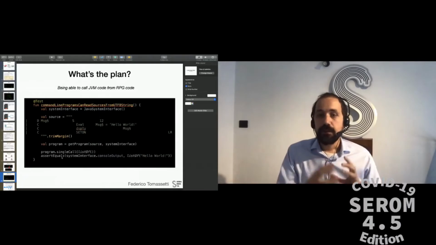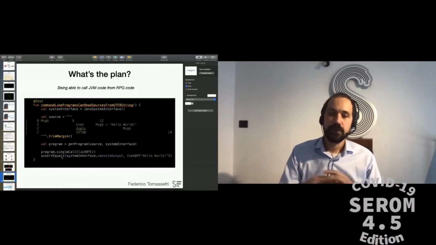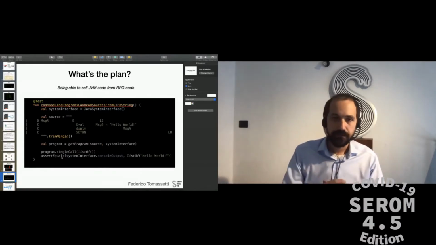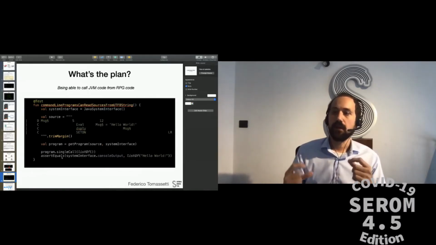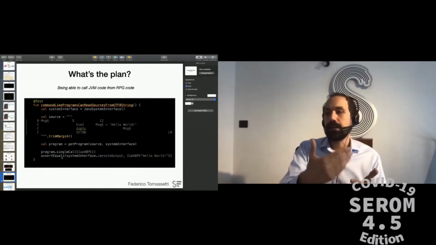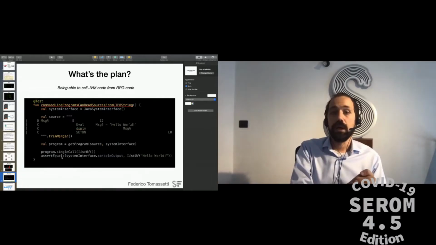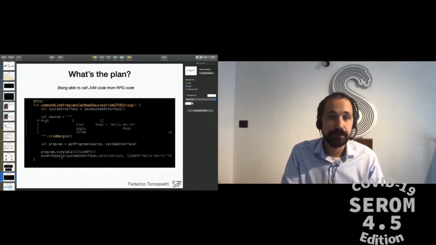Conversely, we have the possibility of taking RPG code and executing it inside other Java programs or Kotlin programs. In this case, we are in the context of a test, so we specify the code as a string literal of 4 lines, but in practice, of course, we want to read RPG code from files because it just makes much more sense.